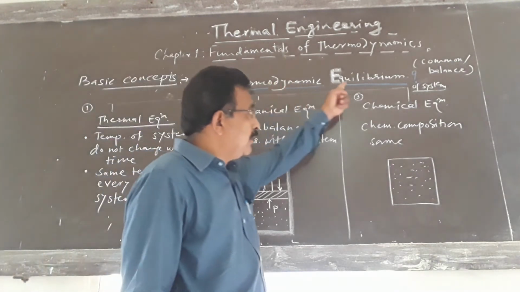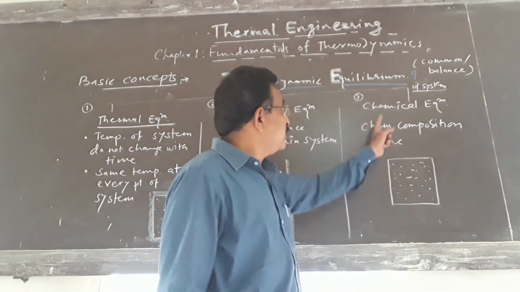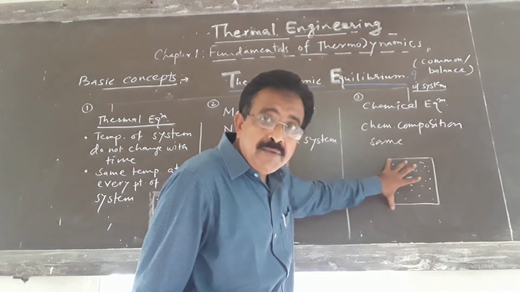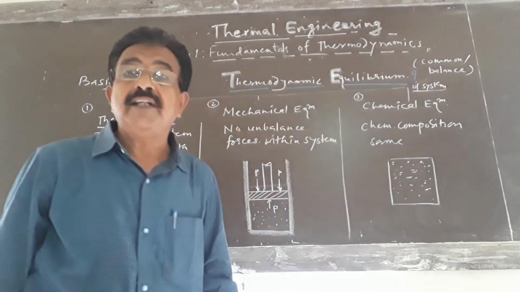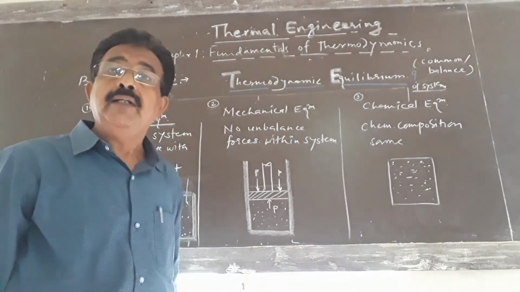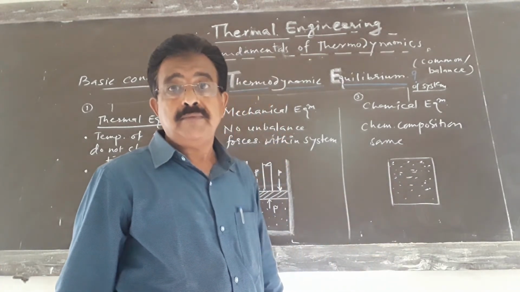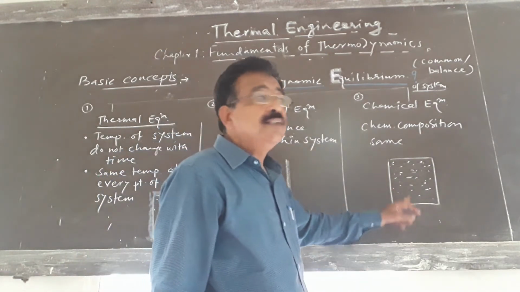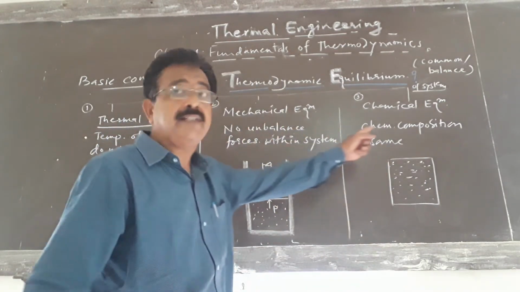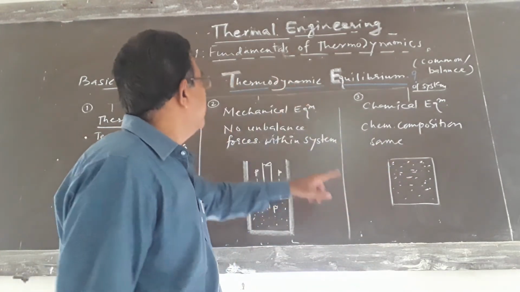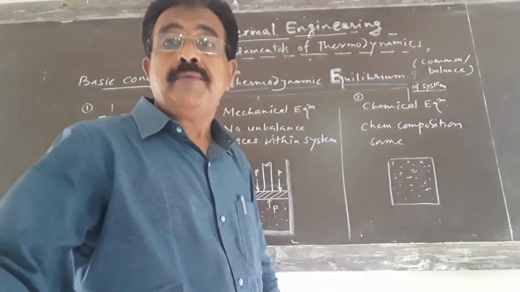Now the third condition for thermodynamic equilibrium is chemical equilibrium. What is chemical equilibrium? When the chemical composition in the system is the same everywhere, it doesn't change, and no chemical reaction takes place in the system, then we will say that the system is under chemical equilibrium. If the system satisfies all these three states of equilibrium, then we will say that the system is under thermodynamic equilibrium.